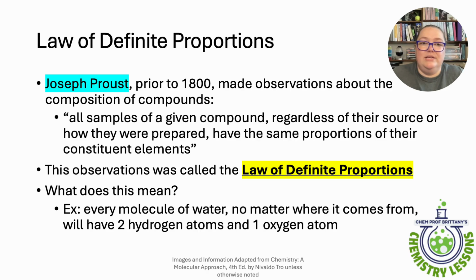The next thing was thought of by Joseph Proust, which was the law of definite proportions, saying that all samples of a given compound, regardless of where they come from or how they were made, have the same proportion of their constituent elements. So what that means is every water molecule, for example, no matter where it comes from, no matter how it was made, is going to have 2 hydrogen atoms, 1 oxygen.